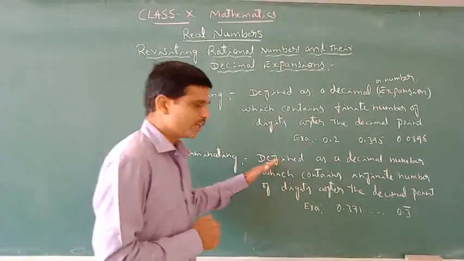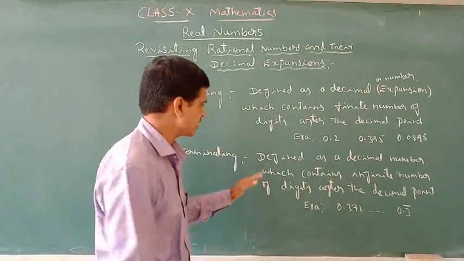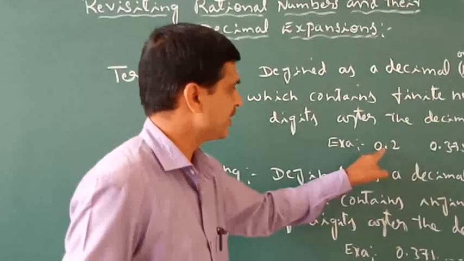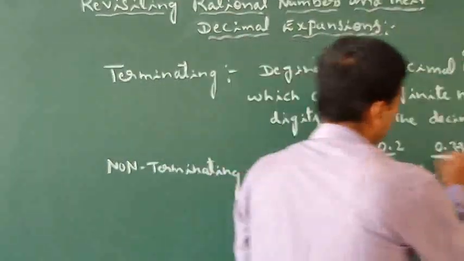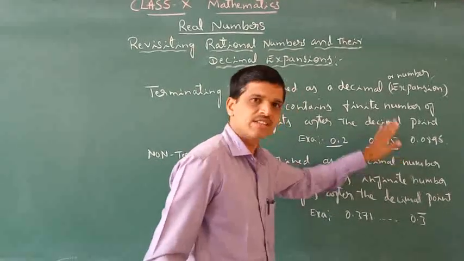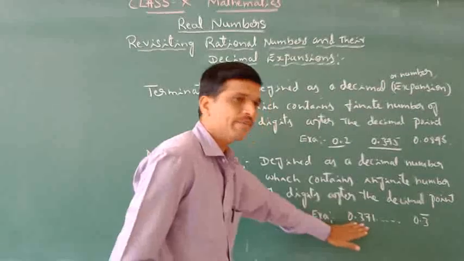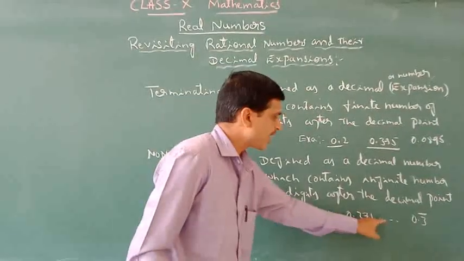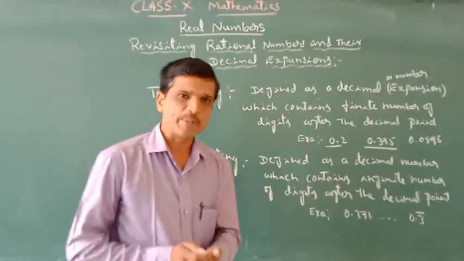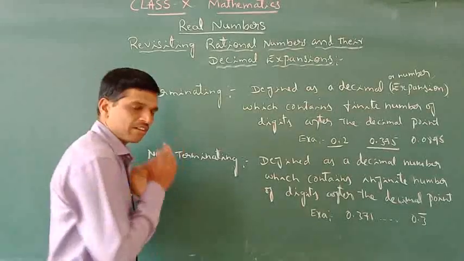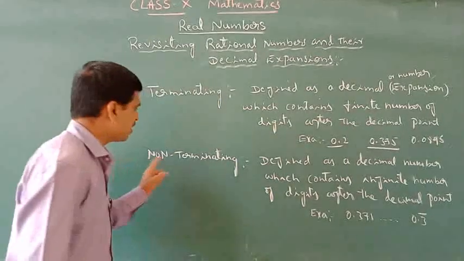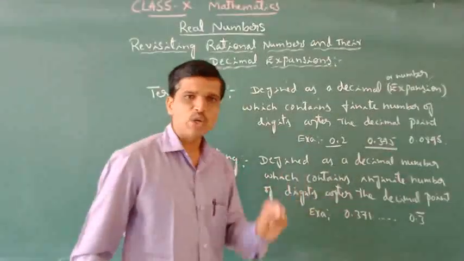Look, by the same definition I would like to explain: defined as a decimal number which contains an infinite number of digits after the decimal point. Consider these terminating numbers. Here the point is there, after that two digits end; after these 3 digits end, it means it is terminating. And here, look, these numbers continue. Some are repeating and some are non-repeating. That is why this kind of decimal expansion is non-terminating, repeating, and some are non-repeating.